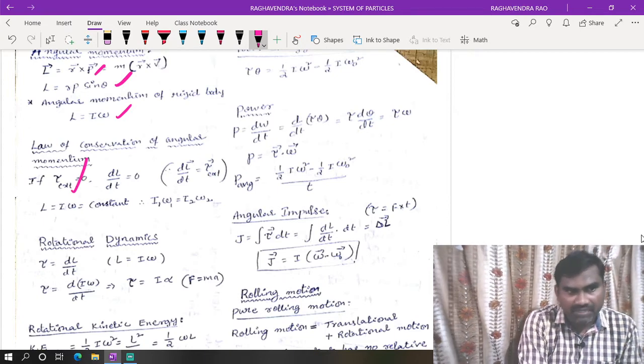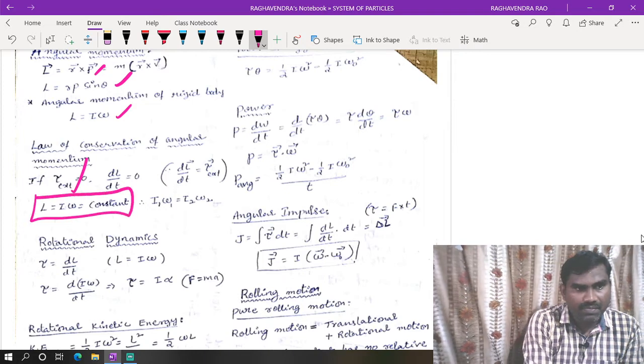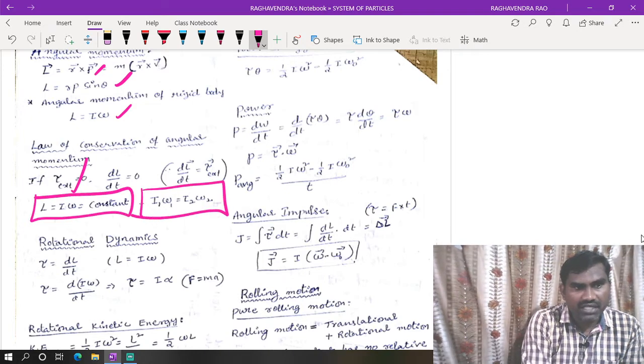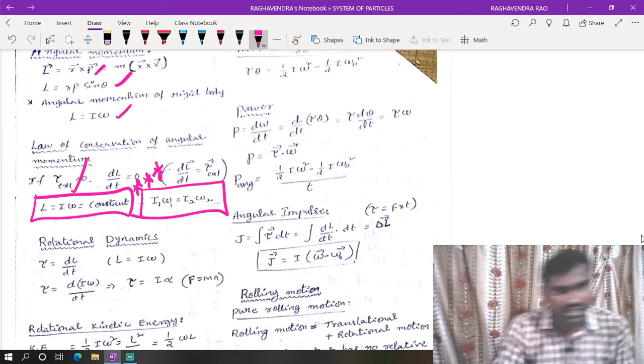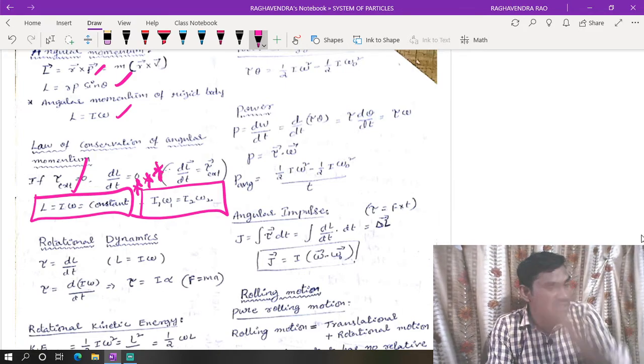The change in angular momentum will be equal to 0. That is, I1 omega 1 is equal to I2 omega 2. So this is the most important formula. Based on this, they asked many questions in the examination.